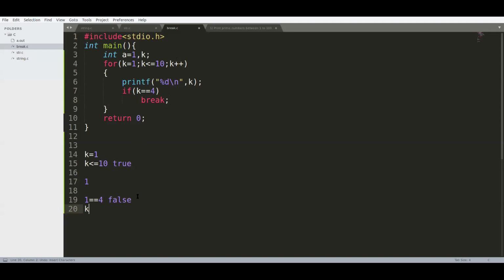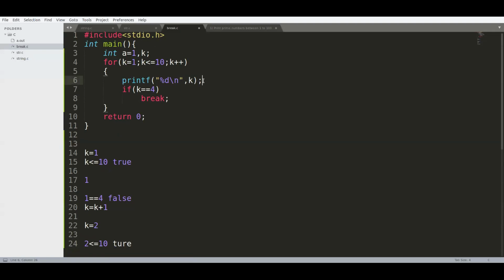K is equal to k plus 1. So one gets added to the k and that is reflected in the k itself again. That is pre-increment. Yesterday I have explained you. So the k is now updated, now the k value is 2. Again it checks for the condition. 2 is less than or equal to 10. True. Again it performs the same operation till 4. Till 4 we have got the output.